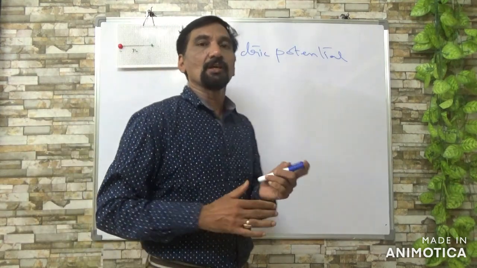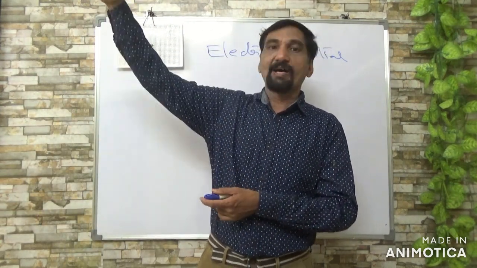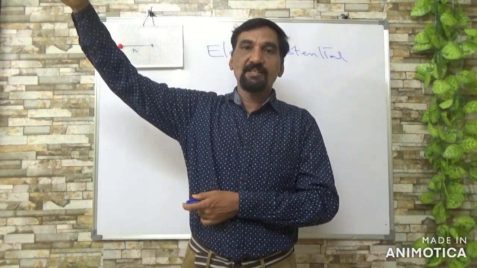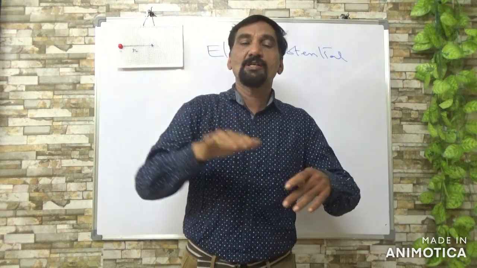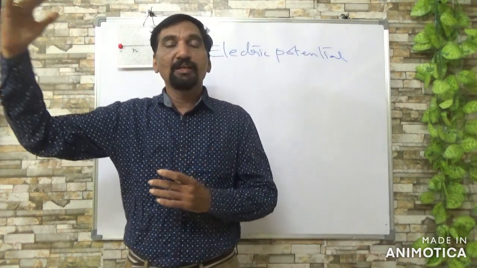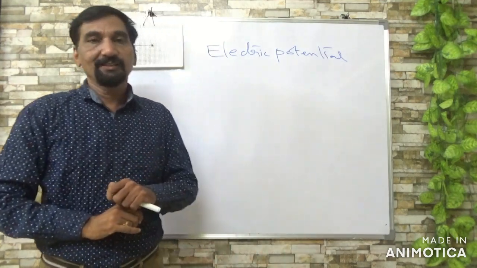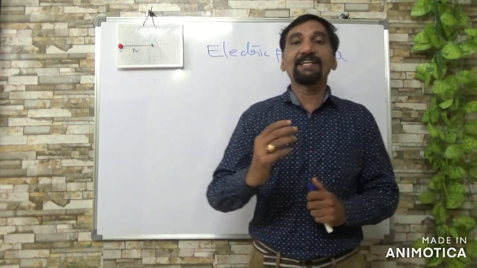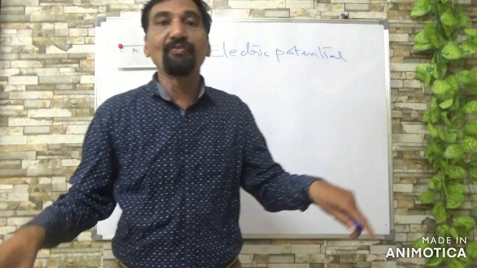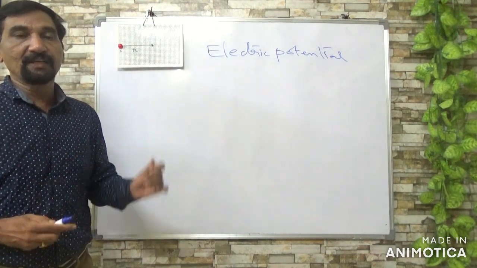For example, if your book is on the table, say at some height of 10 meters, and you want to take it down, a certain amount of work is to be done in bringing the book from one height to another height. Similarly, when you are moving a test charge in the electric field, a certain amount of work is to be done, right?